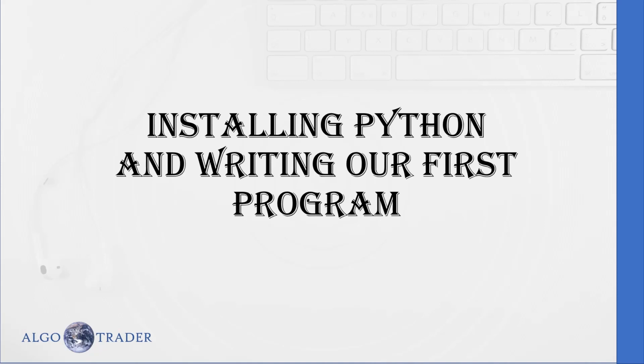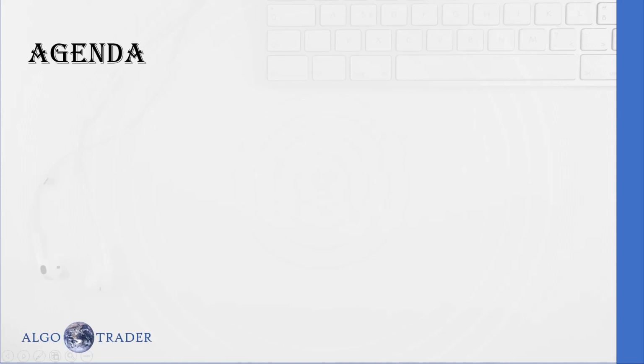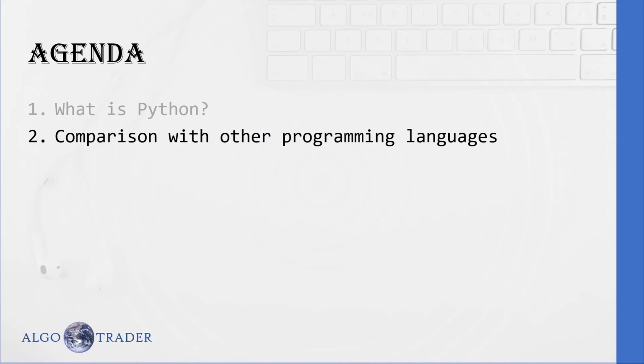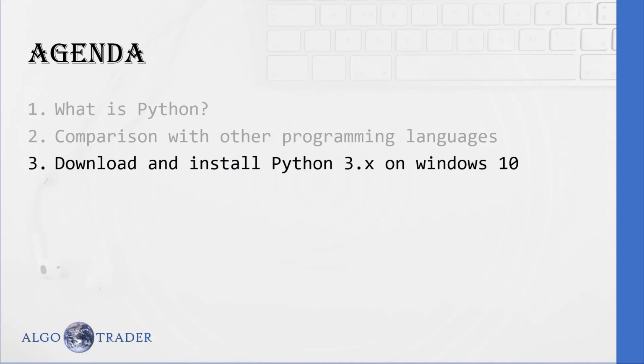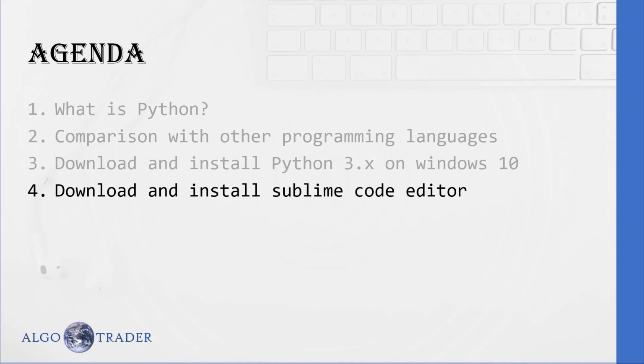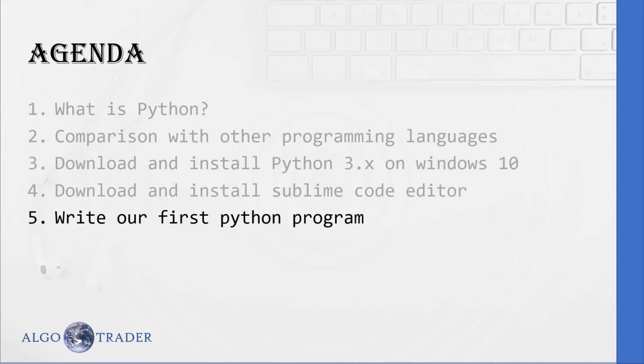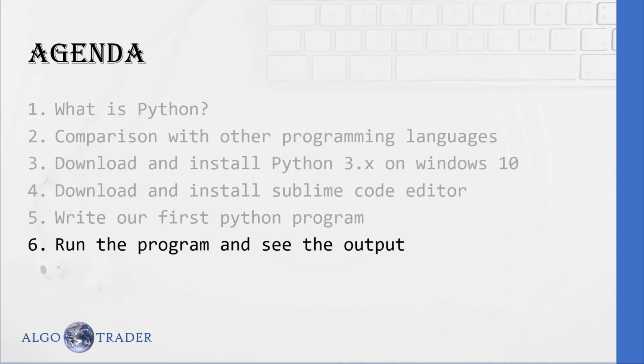As part of the initiative I took to teach basic Python to as many people as possible, considering the people from non-coding background, I am going to start the first tutorial. We'll see what is today's agenda. We see what is Python, comparing Python with other programming languages. Then we'll download and install Python 3.x on Windows 10 machine. We will also download and install Sublime Code Editor for writing our Python code. Then we will write our first Python program. We will run it and see the output on the command prompt.